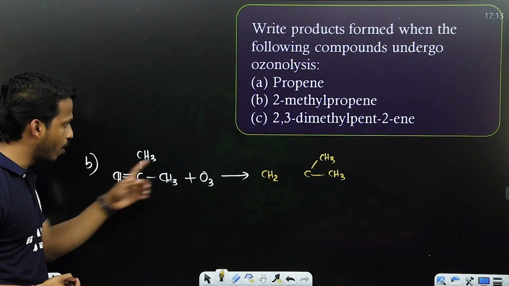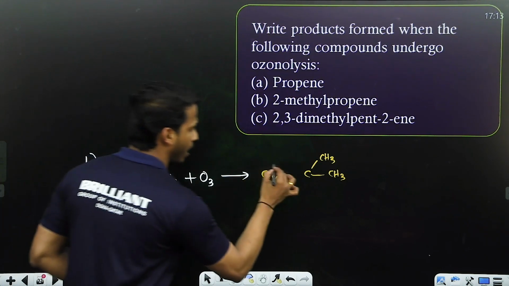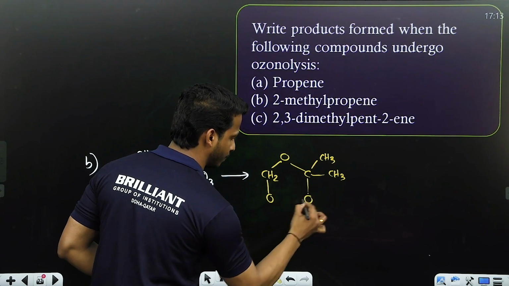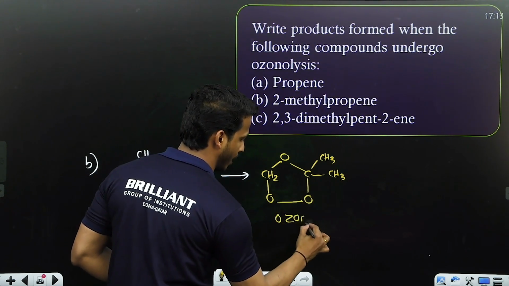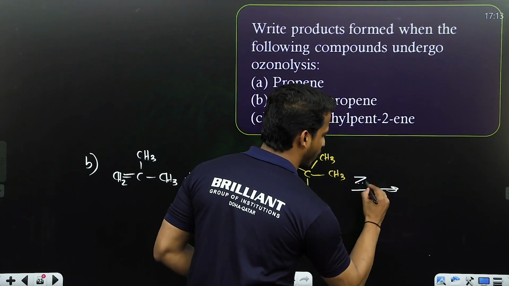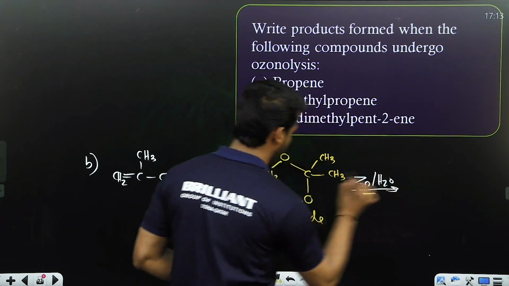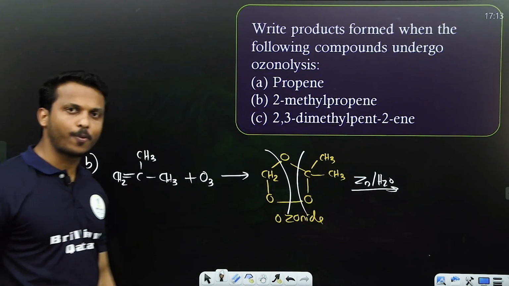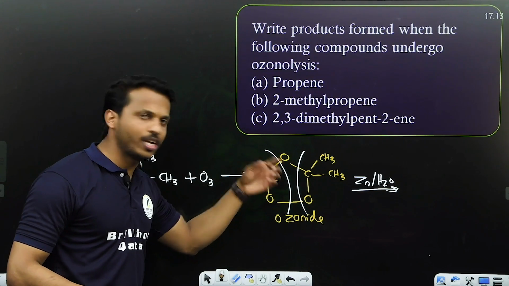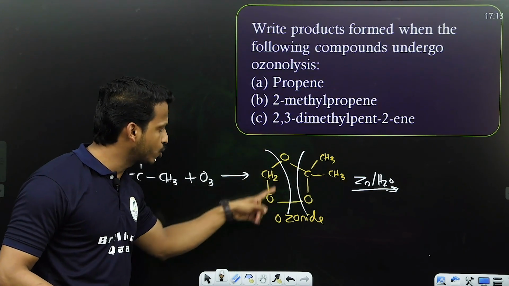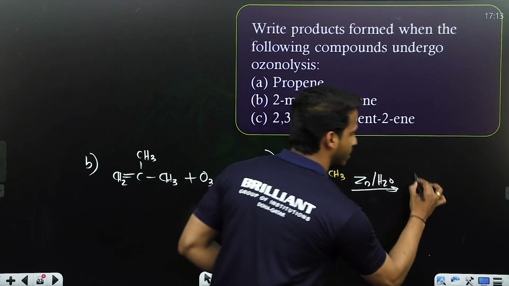Let me cut the double bond. That is left. Put 1 oxygen up and 2 oxygen down, just make the ring. This is what we call ozonide. Later, we are going to split this chain with the help of zinc and water. Break these 2 and these 2. Clear, all? Tell me what is the product on the left side? This oxygen, no need to worry. This oxygen goes with the zinc as zinc oxide, leave it. What is CH2O? CH2O is nothing but HCHO.